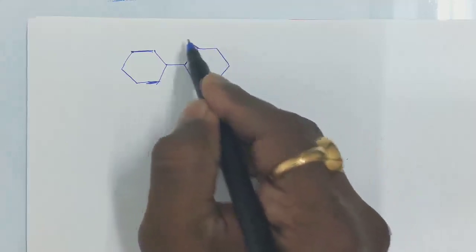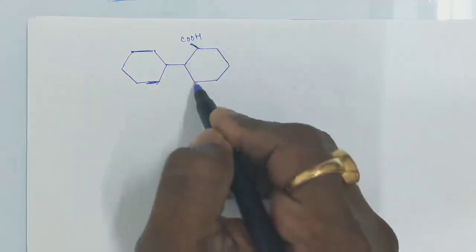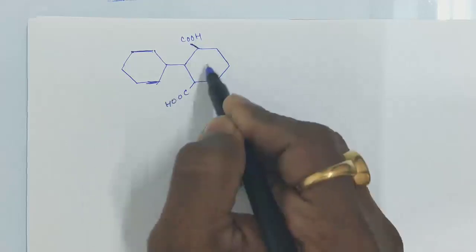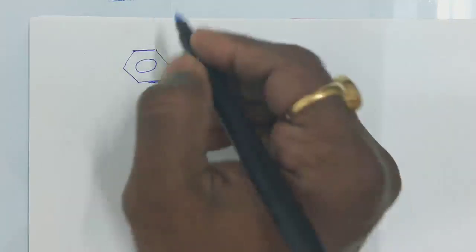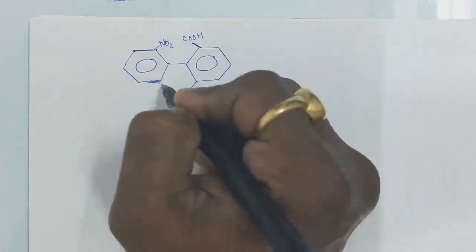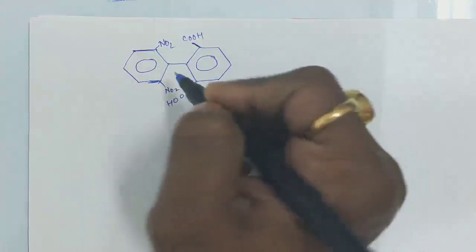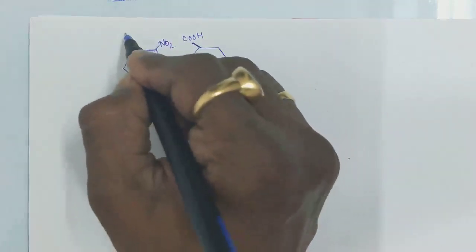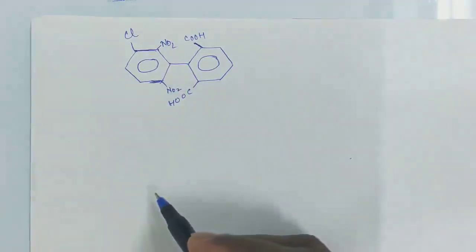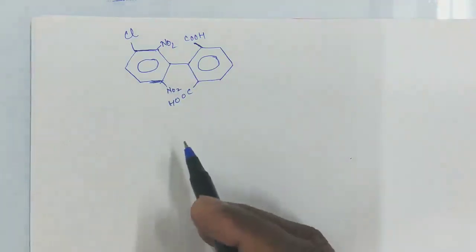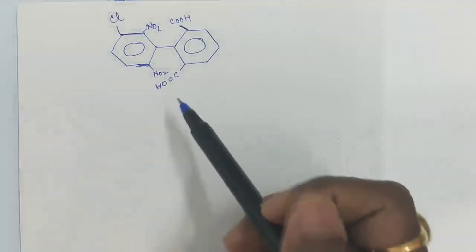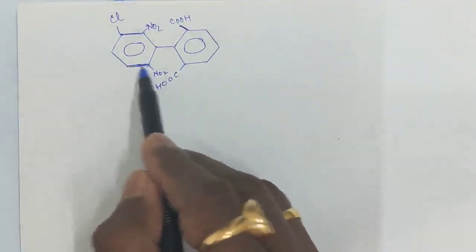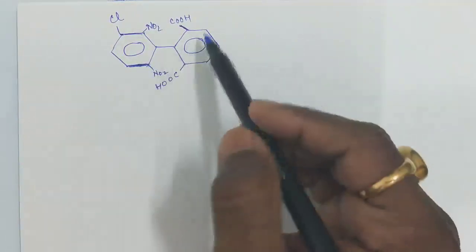Here COOH is given, here also COOH, right? And here NO2 is given, here NO2 is given, and here one more is given. Now, if it is asked whether this molecule will show optical activity or not, is this molecule chiral or not?